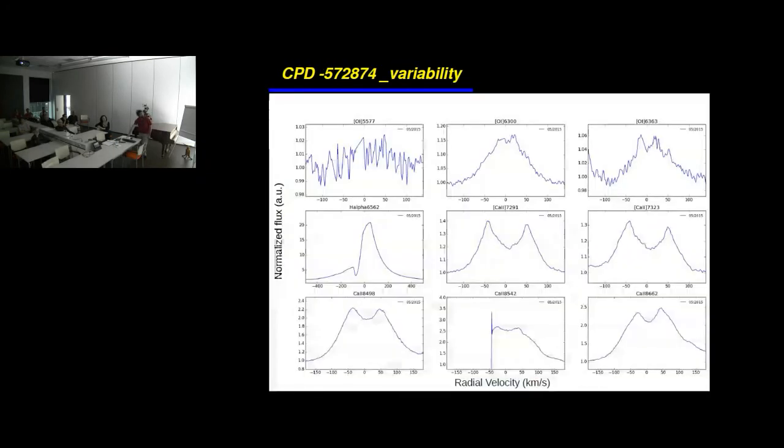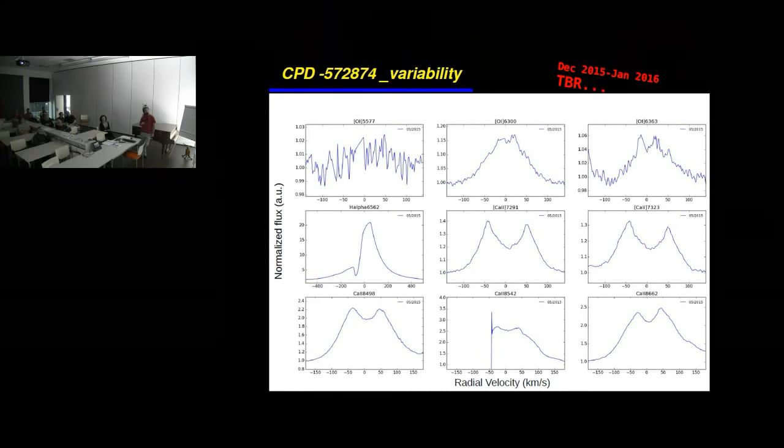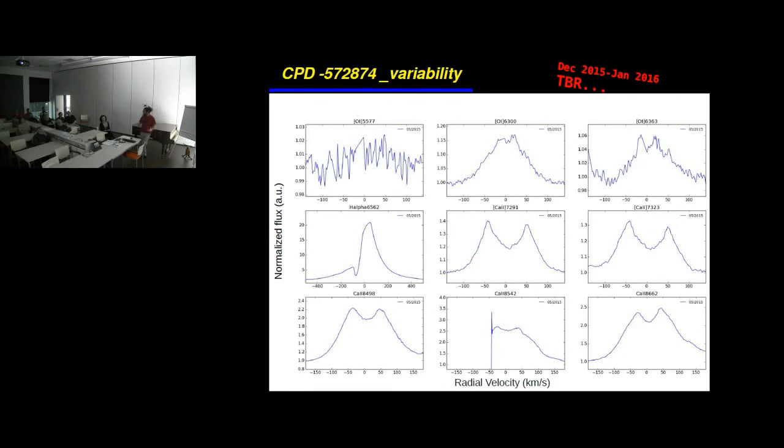Now moving to the last star that I would like to discuss, this is CPD-57 2874. Now you see actually here only one observation. We don't have many, but there are a few data sets yet to be reviewed. Again, in this case, we don't see anything on this oxygen line, but we get for sure something on these lines. We get a double peak calcium line, so we can go on and again fit the profiles.